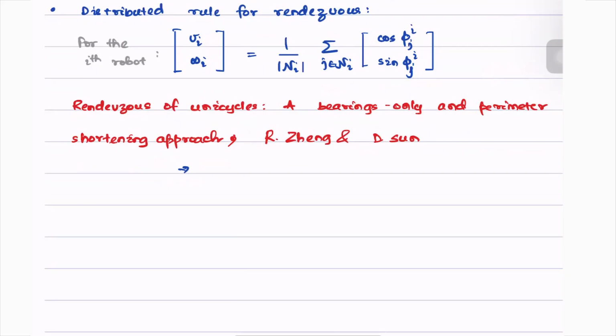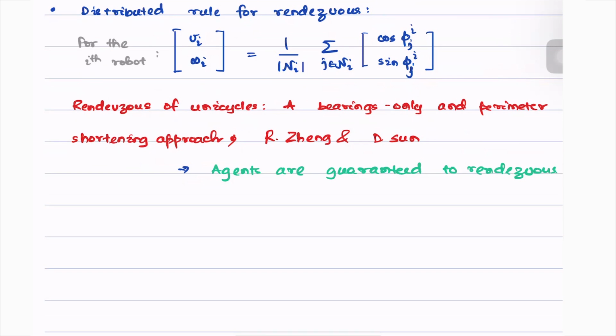Let's write the key result. Agents are guaranteed to achieve rendezvous. And again, how can we prove that the agents will indeed achieve rendezvous?